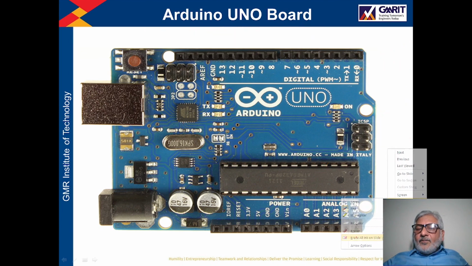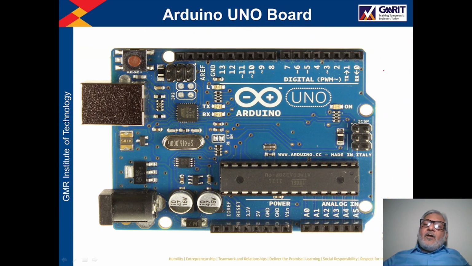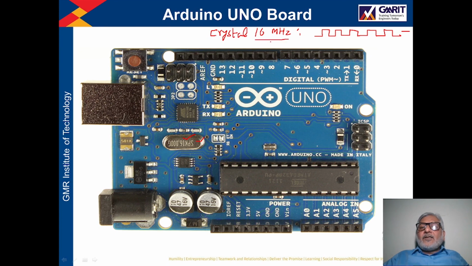Now this processor requires a clock signal, and that clock signal is provided by this crystal. So here you can see this is a crystal, right? This is a crystal of 16 megahertz. So this crystal generates a clock like this. This is a clock signal, and the frequency of this clock signal is 16 megahertz,